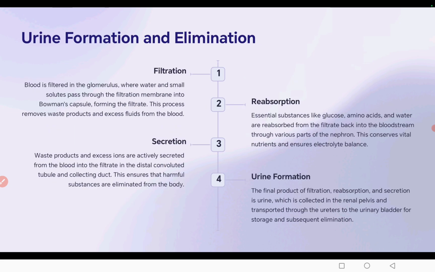Next is urine formation and elimination. I just told you that urine formation takes place in three steps: ultrafiltration, secretion, and reabsorption.